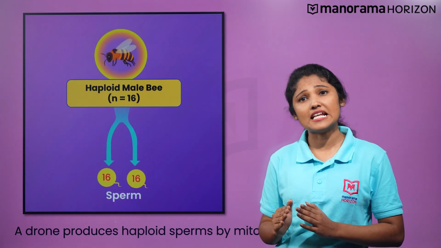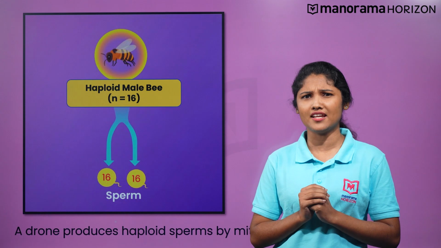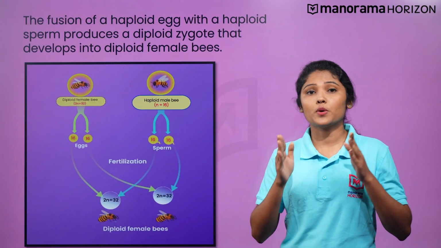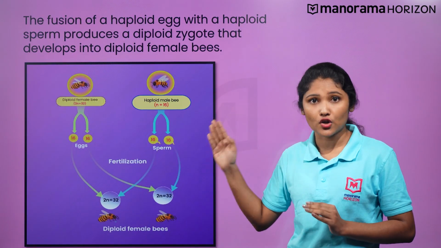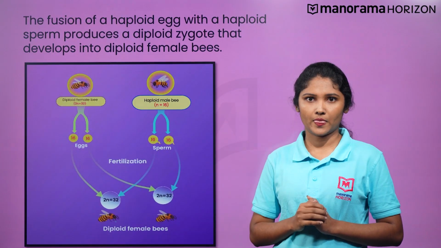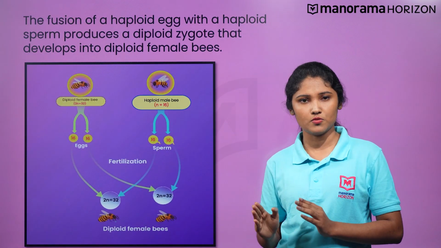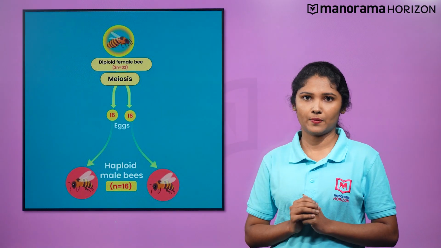How would the males and females with different chromosome numbers be produced then? The fusion of a haploid egg with a haploid sperm, each carrying 16 chromosomes, produces a diploid zygote. The diploid zygote has 32 chromosomes and develops into diploid female bees.